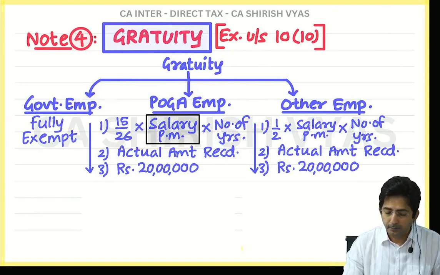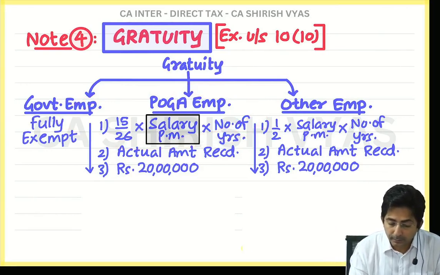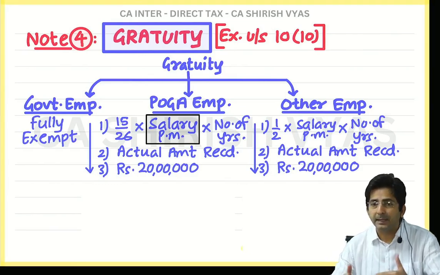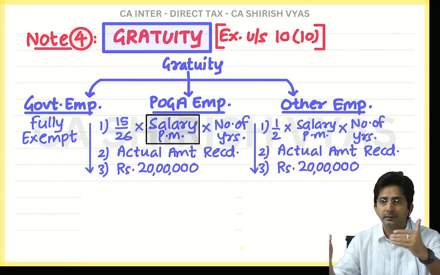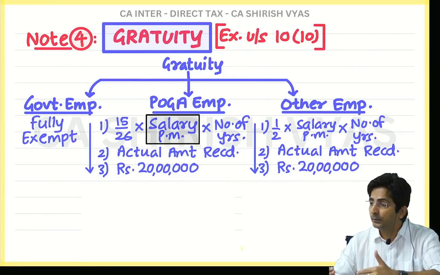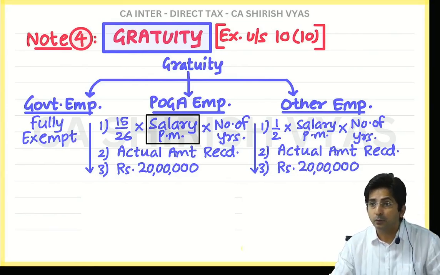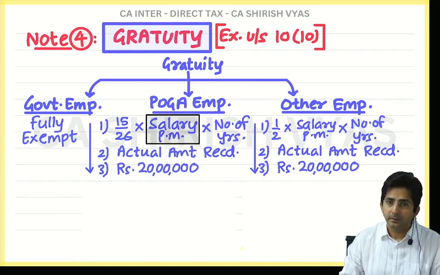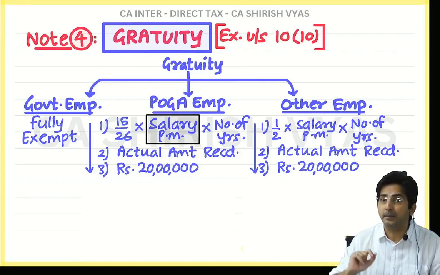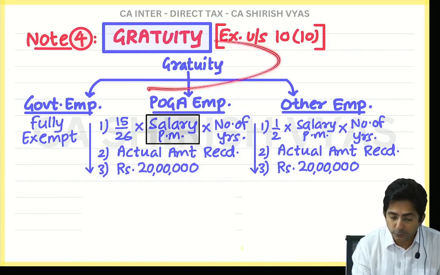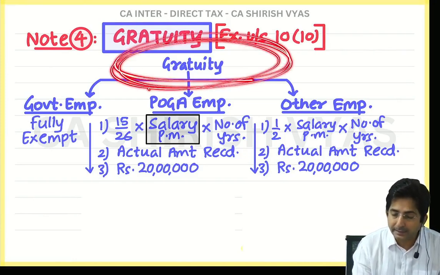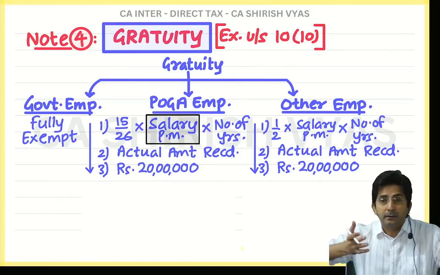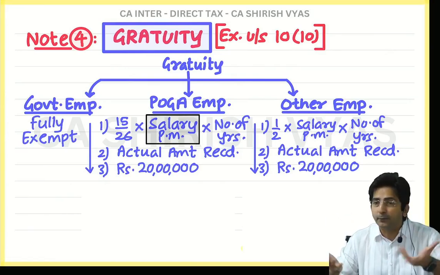Okay. So see, and one more thing, salary keeps fluctuating. Sometimes your salary was 10,000, then you got an increment and it became 12,000. So which salary do you have to take? You have to take the latest salary. Latest means at the time of retirement. See, gratuity comes when? At the time of retirement.